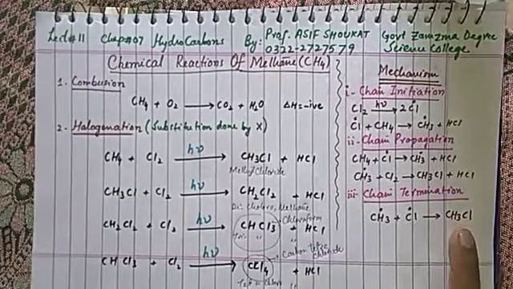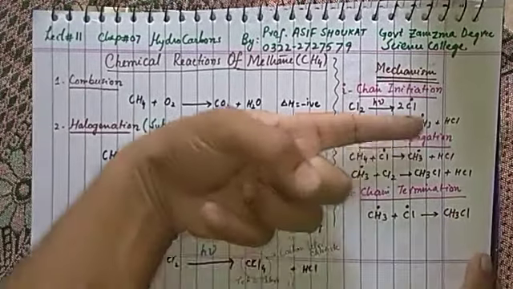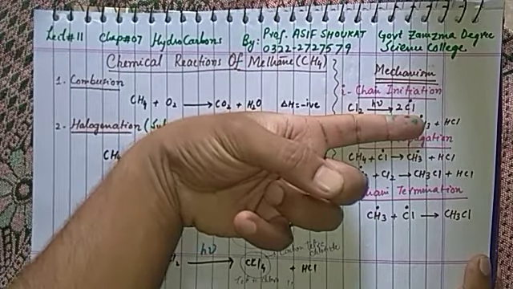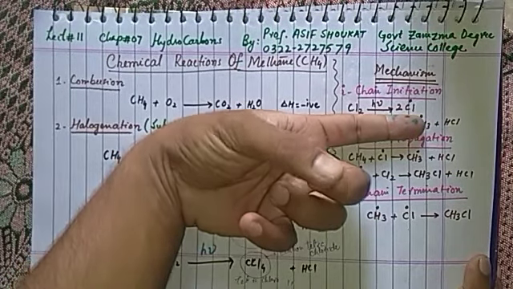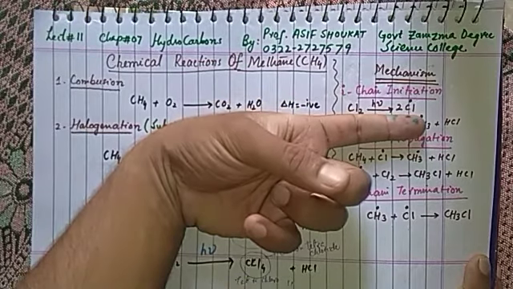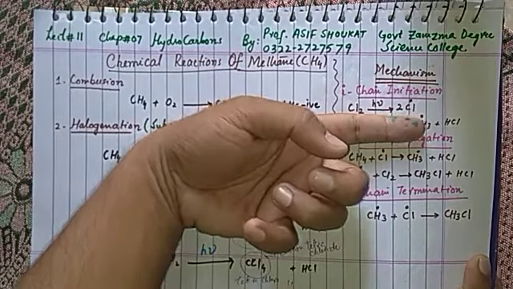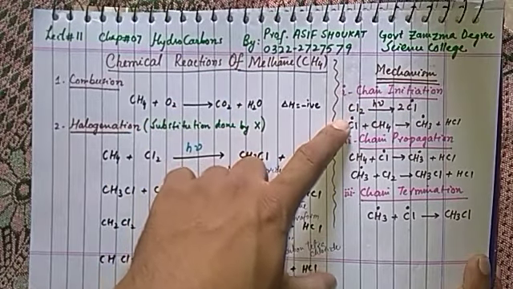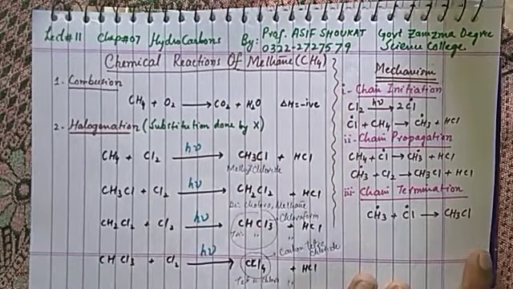In most books, they do not discuss this step here. They show chain initiation just because of the photochemical reaction of chlorine gas, but I am using both here. You can start memorizing in this way.